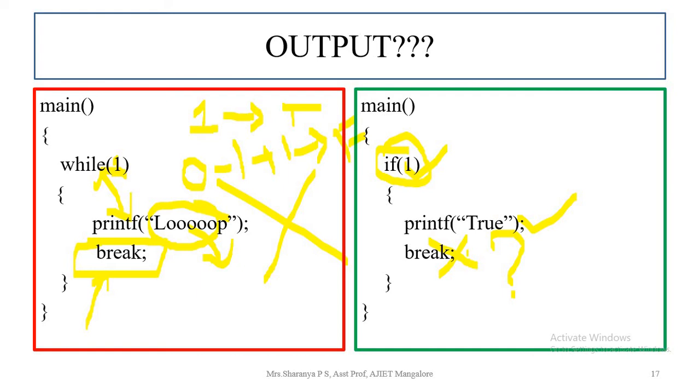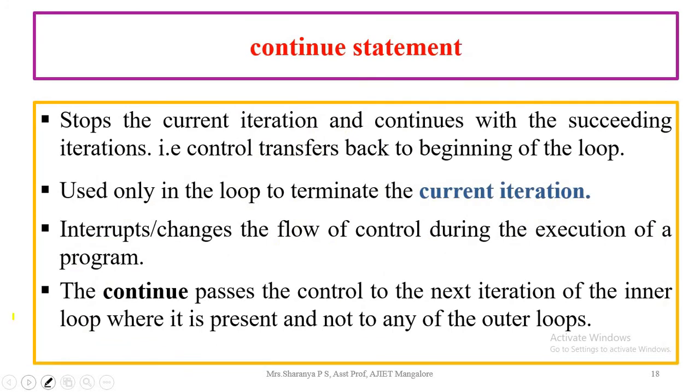It is not going to be repeated. Even if break is used here, the control is not going to terminate anything. There is no usage of break in if conditions. It is used more to terminate loops rather than conditional statements.